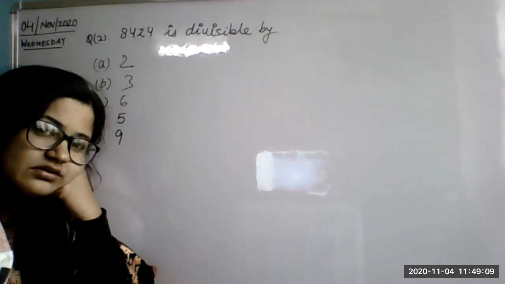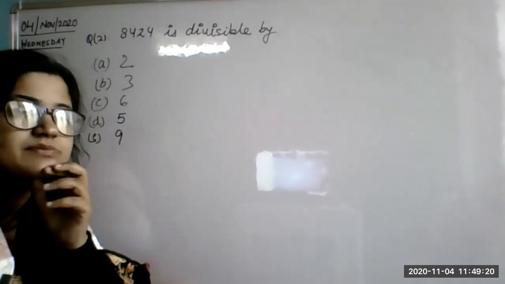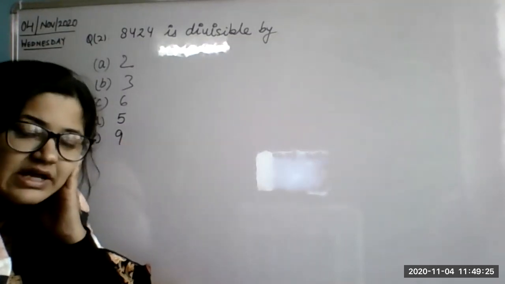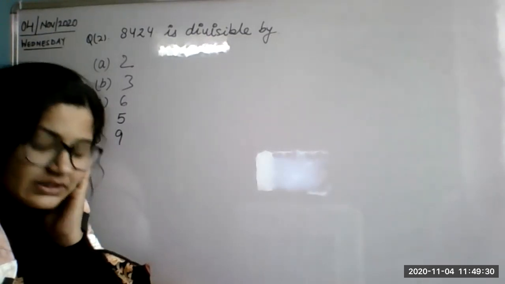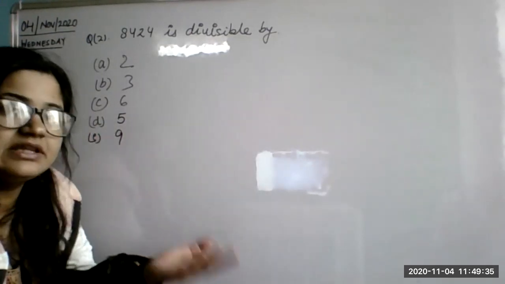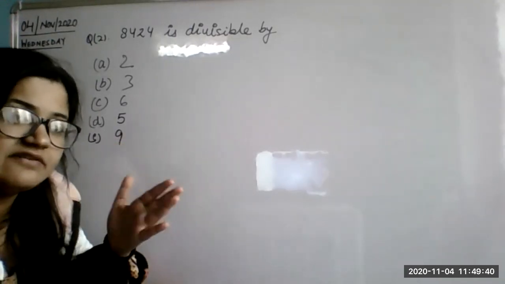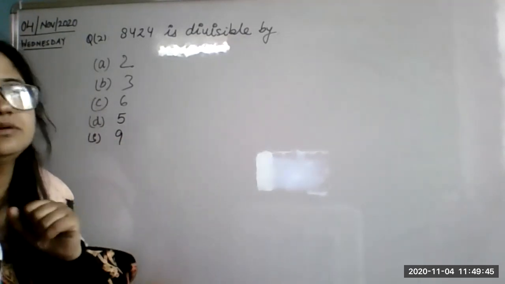So in 10 the last digit is 0, and in 5 also the last digit is 0 or 5. Yes, this is true: if a number is divisible by 10, then it will be divisible by 5. This I told you. If the number is divisible by 10, then it is divisible by 5 automatically. But if a number is divisible by 5, is it also compulsory that it will be divisible by 10? No, this is not compulsory.